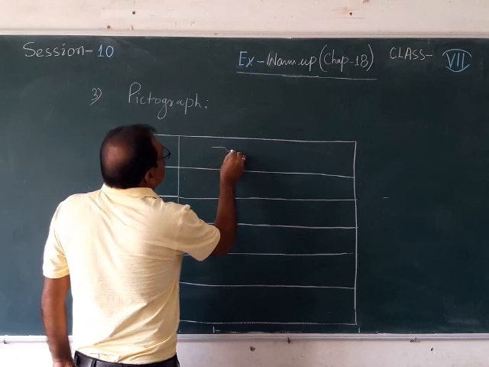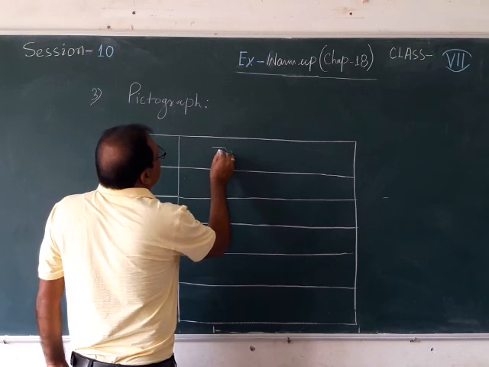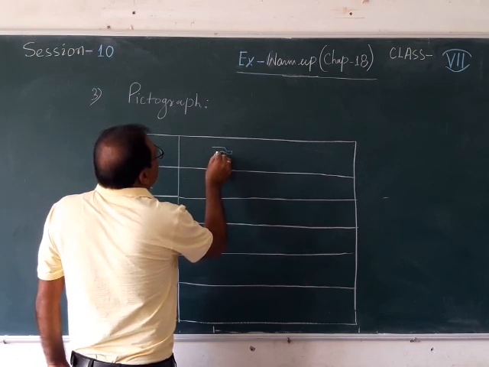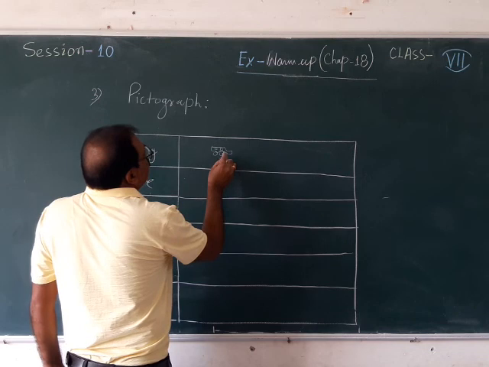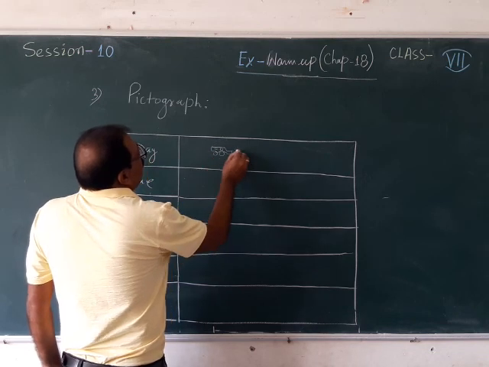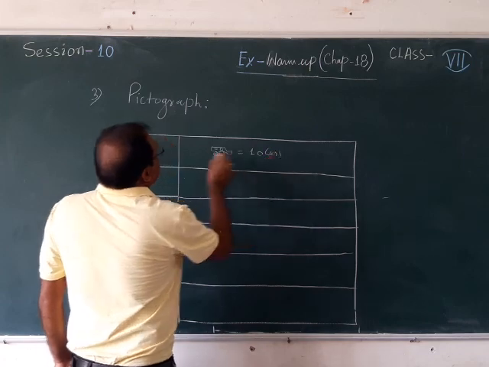I am going to make a suitable diagram, suppose this is my vehicle. Any picture you can draw. And one car is representing 10 cars. This is my scale.